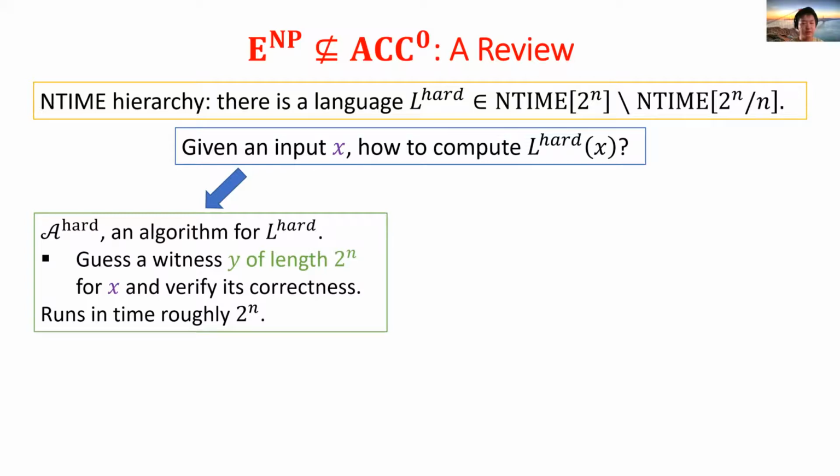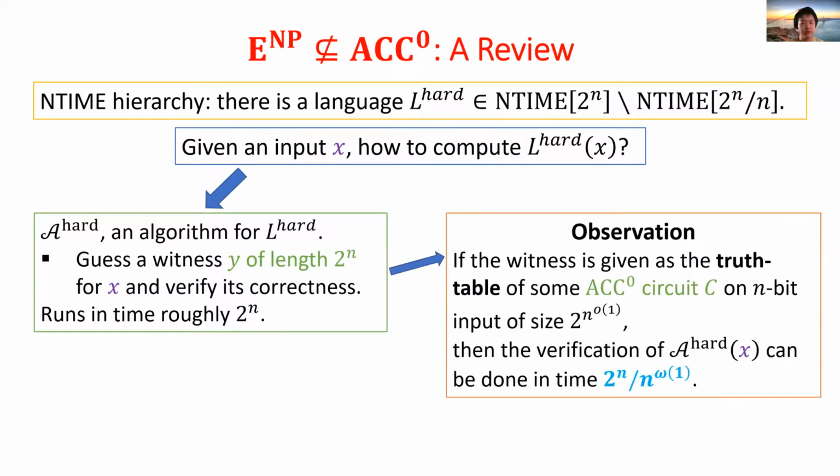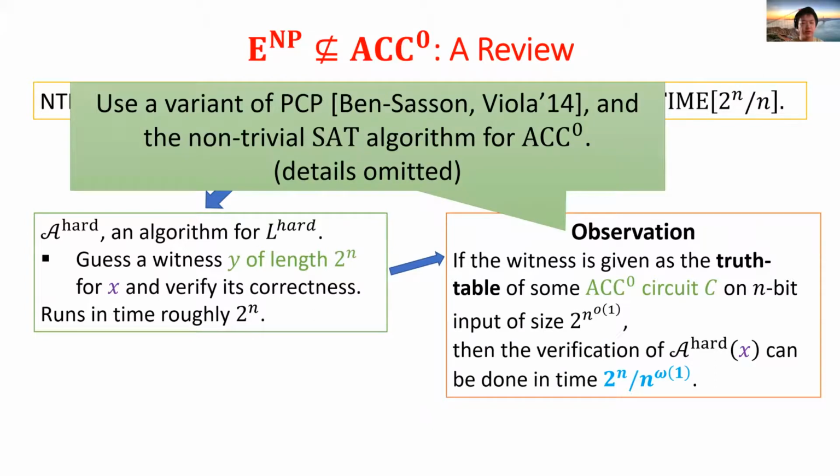A crucial observation is that if the witness is given as the truth table of some small ACC circuit C, then the verification can be accelerated to time 2^n over superpoly(n). This is achieved by using a short, efficient PCP so that we can reduce the verification task to solving SAT for ACC0. Then we can use the presumed non-trivial SAT algorithm for ACC0 to speed up the verification. The proof of this part is quite involved. Fortunately, in discussing our new result, we can use this part as a black box.